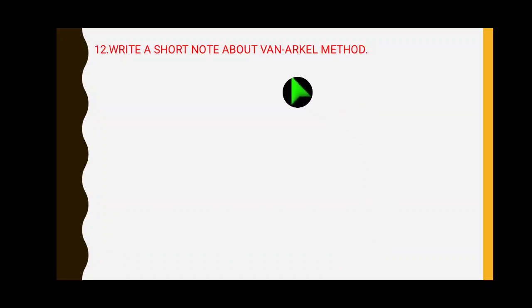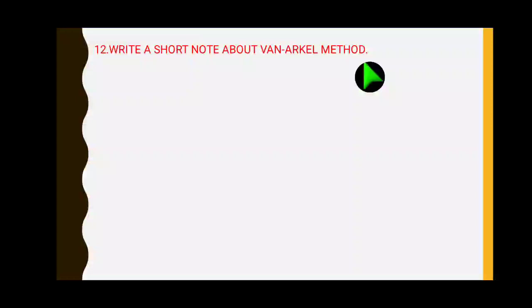Okay, next, write a short note about the Van Arkel method. The Van Arkel method is for refining zirconium and titanium, right?